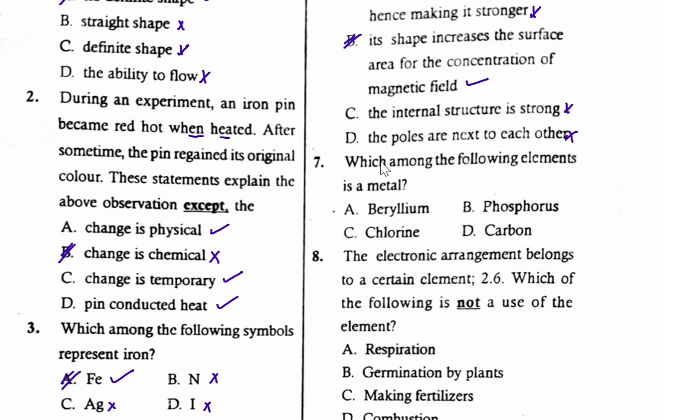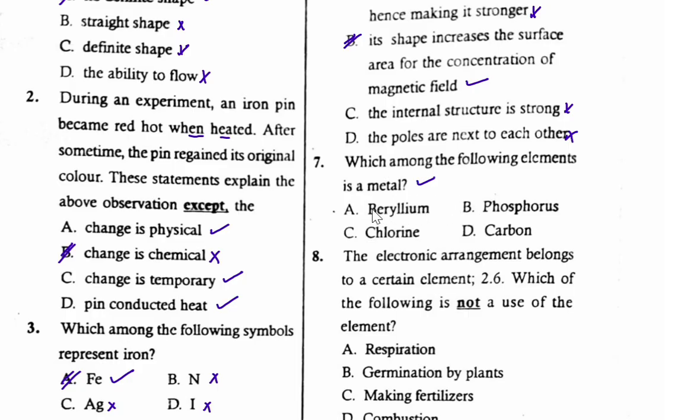Which among the following elements is a metal? So how do you know metals? So this is grade 9 work. We know that metals have either 1 or 2 or 3 electrons in the outermost energy level. So the best way, if you don't know these elements, just write the elements from number 1 to number 20.